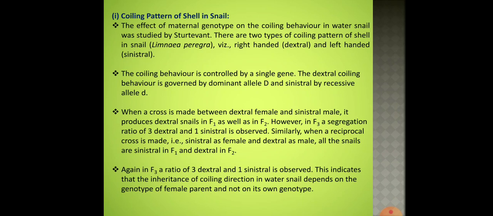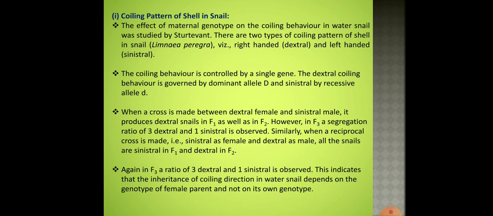So here the effect of maternal genotype on the coiling behavior in water snail was studied by Sturtevant. There are two types of coiling pattern of shell in snail Limnaea peregrina, the right-handed, which is called dextral rotation, and left-handed, which is called sinistral rotation.